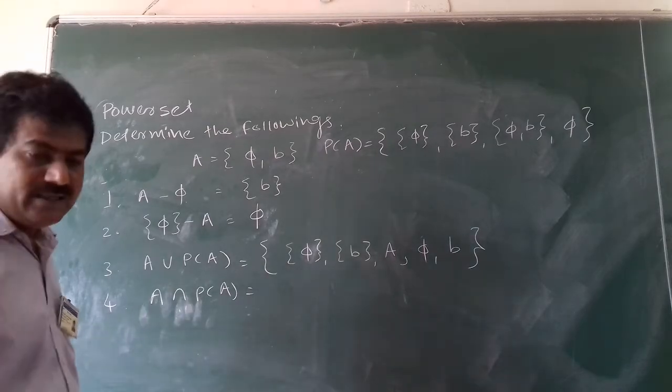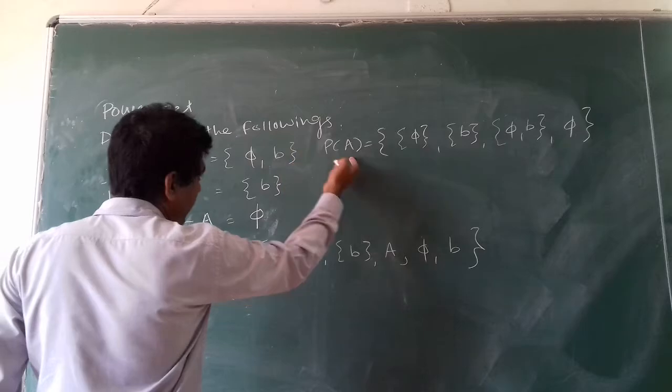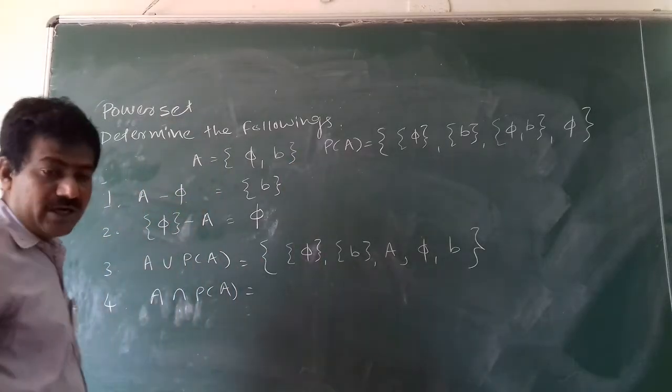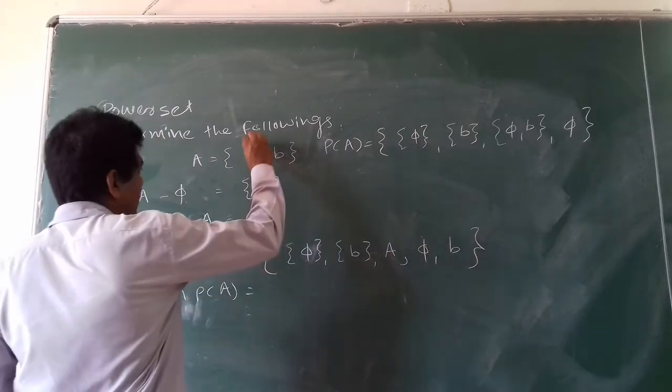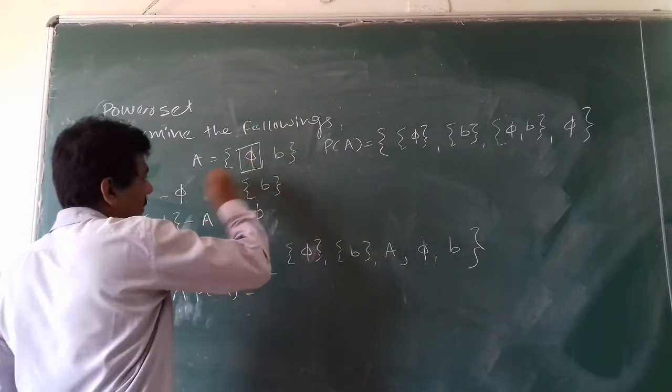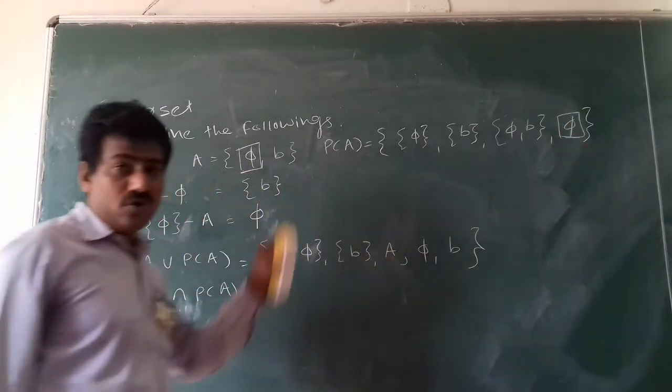Now the last one is the intersection. So the intersection of these two is the common element between them. That will contain only the empty set. This is the element which is common between both sets.